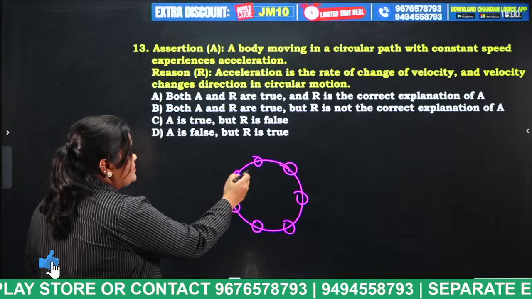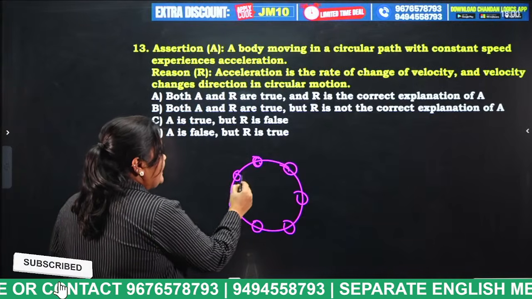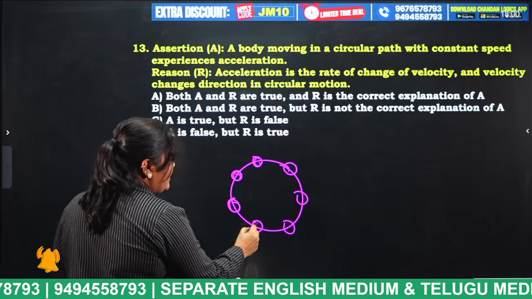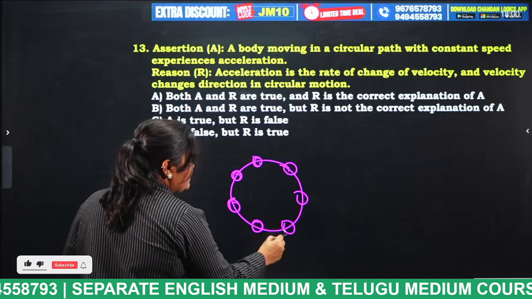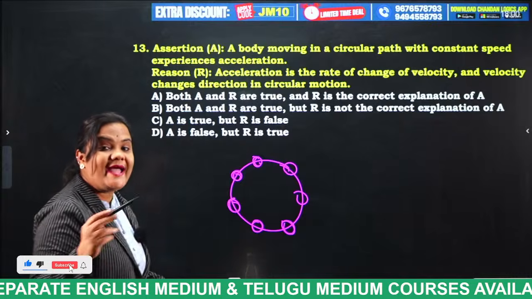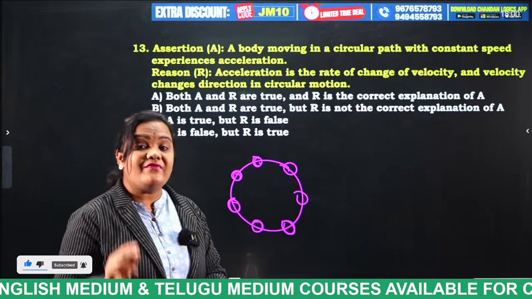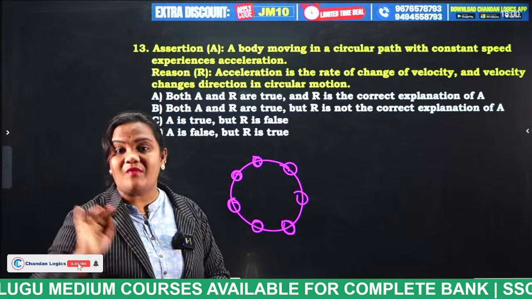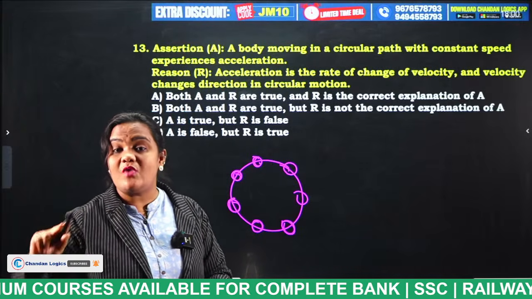Even though it is moving with a constant speed, it is changing the direction, right? It is only changing the direction. Listen properly, students, velocity is a vector quantity. Vector quantity means what, students?